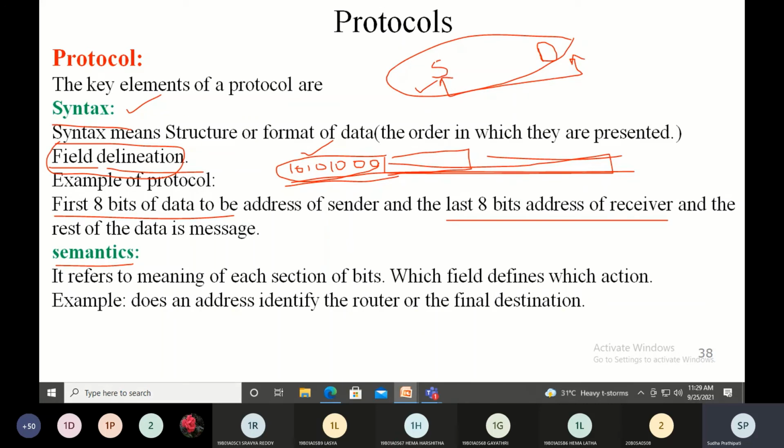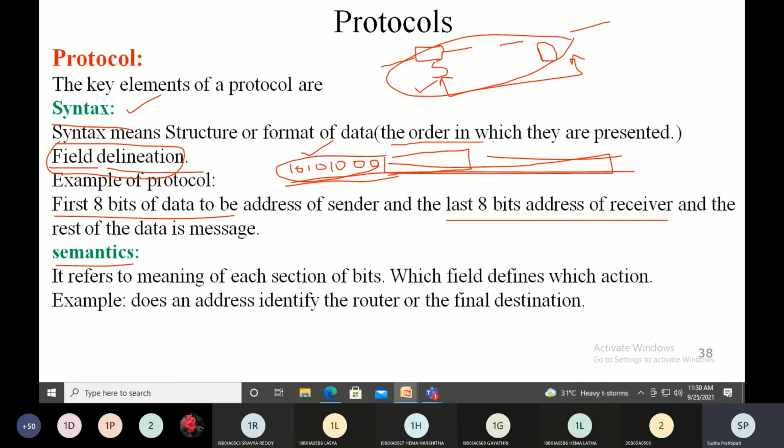So the protocol is like the first 8 bits are the sender address and the last 8 bits are the destination. The destination also will agree to that. The first 8 bits are the sender information and the last 8 bits are the destination address. So that is considered to be a protocol. That's why I said both the entities need to agree upon these protocols, because else it will not know how to interpret the data.